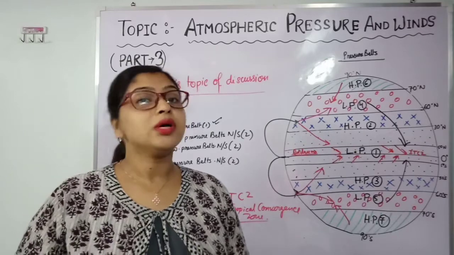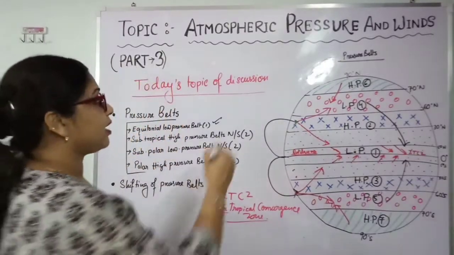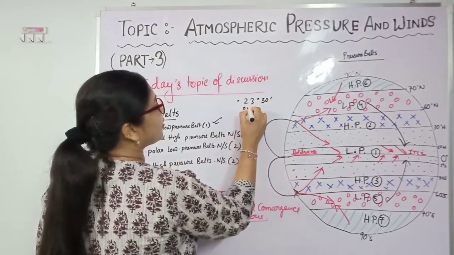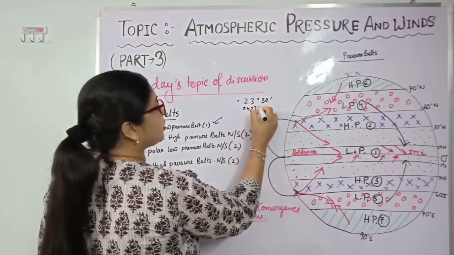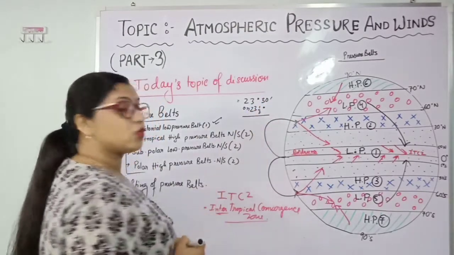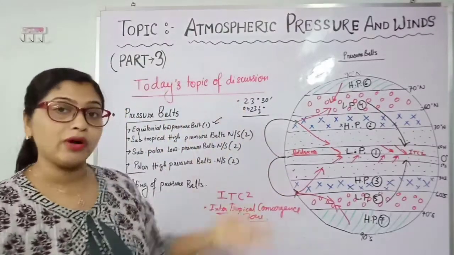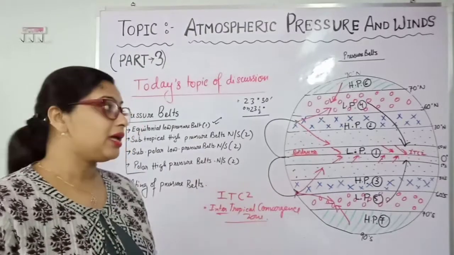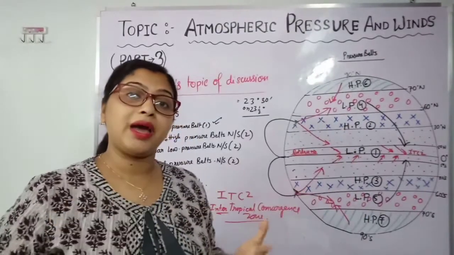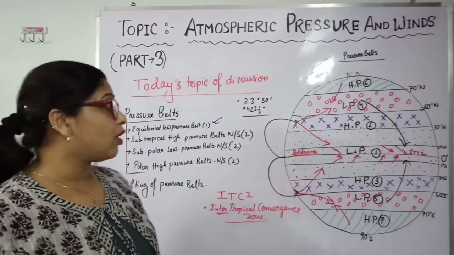We all know the earth is inclined. How much is it inclined? 23 degrees 30 minutes, or we can write 23 and a half degrees. That much inclined towards the sun. If the inclination were not there, and the earth were upright, all the pressure belts would be at their own position throughout the year. But it is not happening.